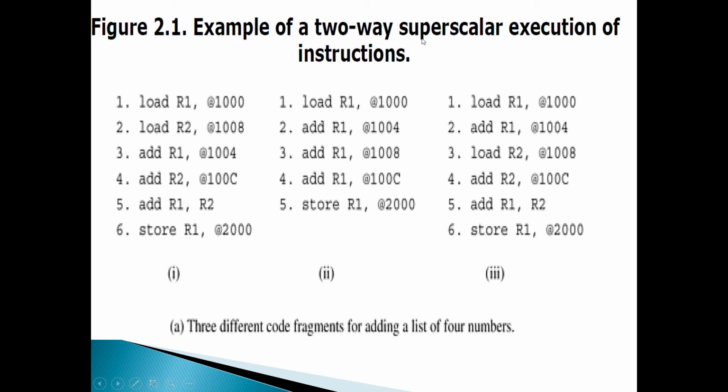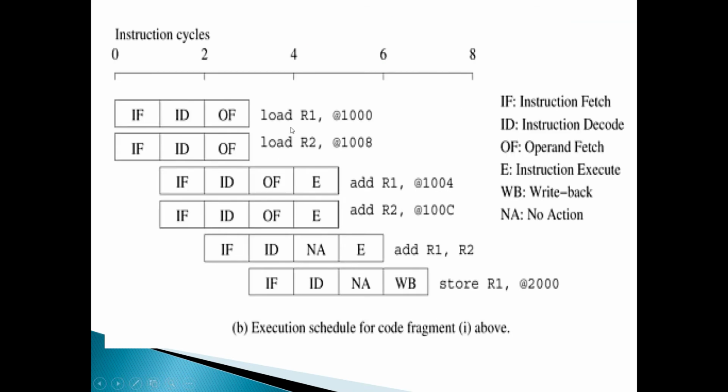Here I am giving you the example of a two-way superscalar. It is decided that it is a two-way superscalar, so two independent instructions you can issue simultaneously. I will show you the timing diagram of the first code fragment, the first 6 instructions. Only focus on the first 6. If you want, you can write it down also. No problem. In the next slide I will have to scroll.